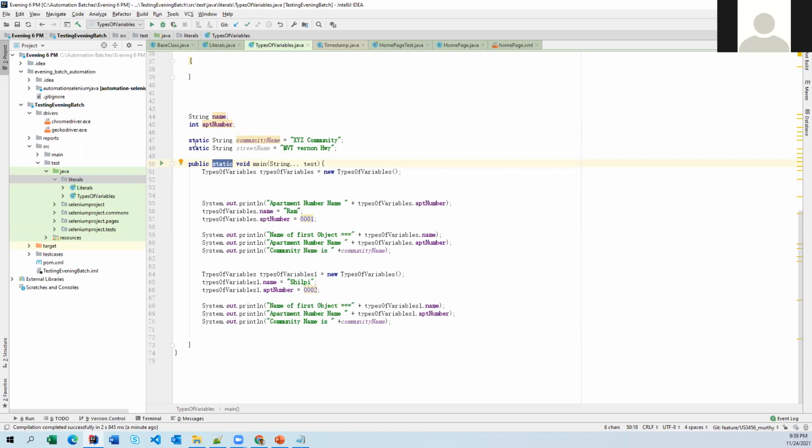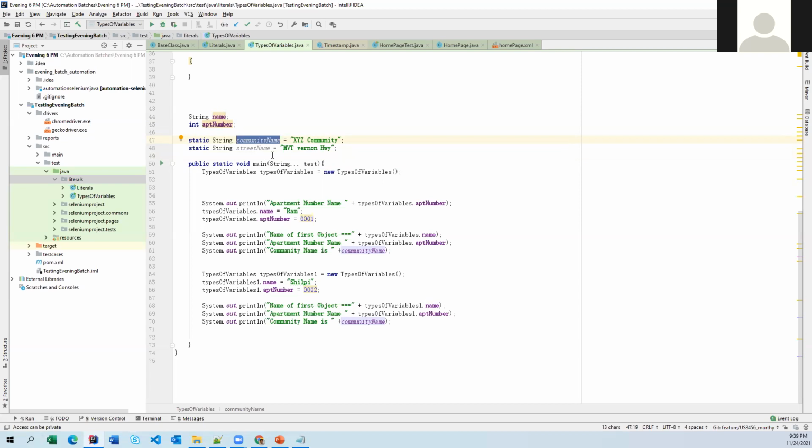I have applied the static keyword for this variable, and automatically the format is changed to italic, so you can easily understand which one is static and which one is a normal variable in your class file.